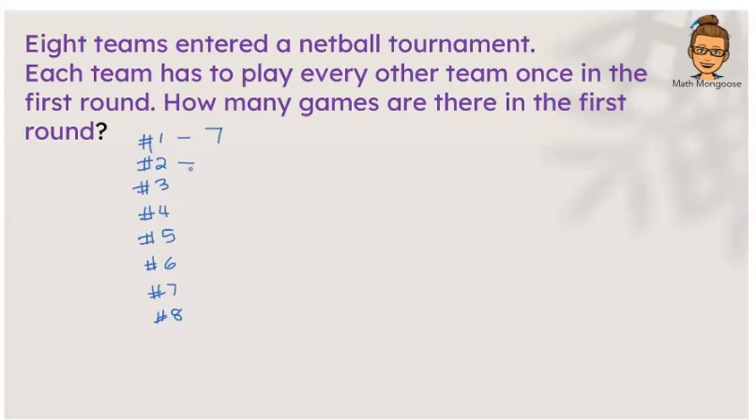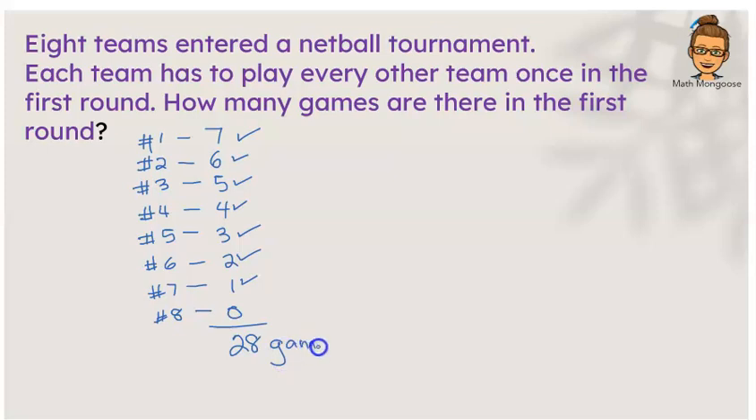Team number 2 will play 7 games, but we already counted 1, so there's going to be 6, 5, 4, 3, 2, 1, and the last team will be playing the same 7 games, but there'll be no new games. All right. Now we just have to add these up to find out how many games will be in the first round. I like to make my life easier, so I just look at this and I say 7 plus 3 is 10. 6 plus 4 is another 10, so that would be 20, 25, 27, and 1 is 28. So there'll be 28 games in the first round.